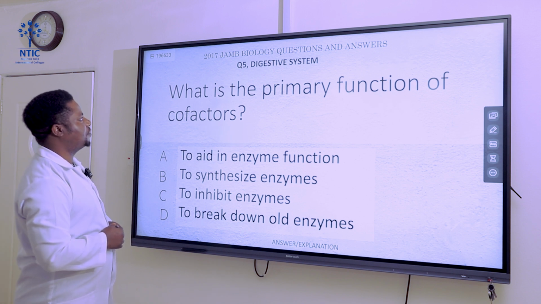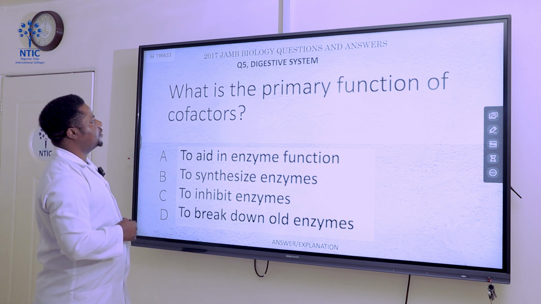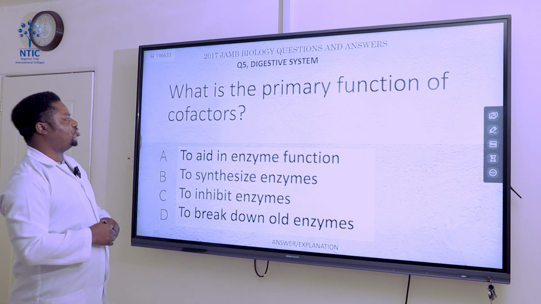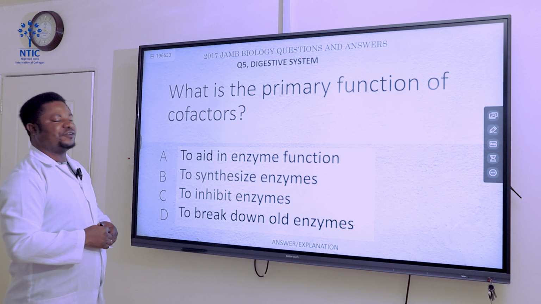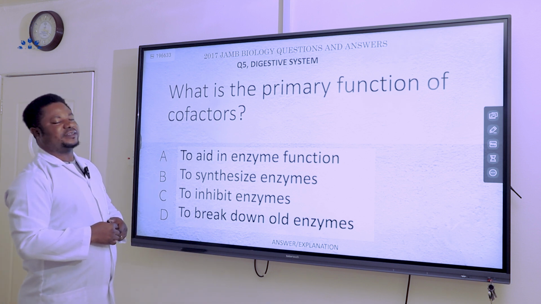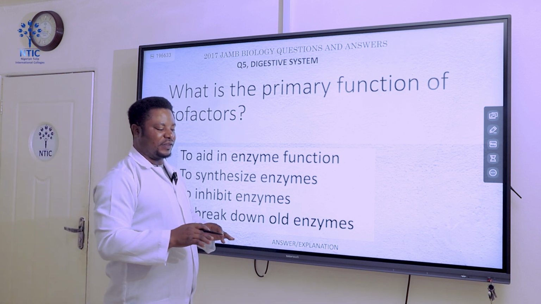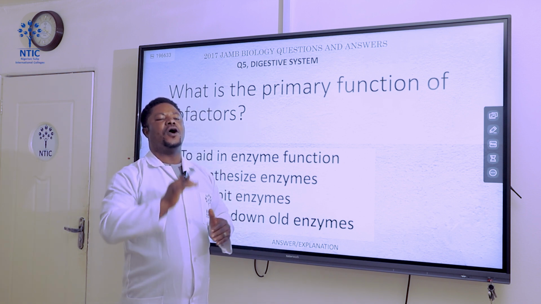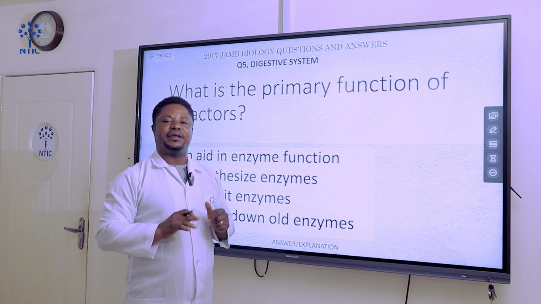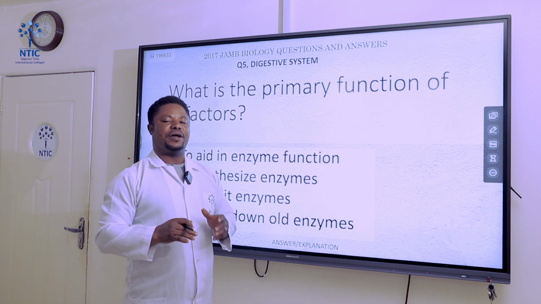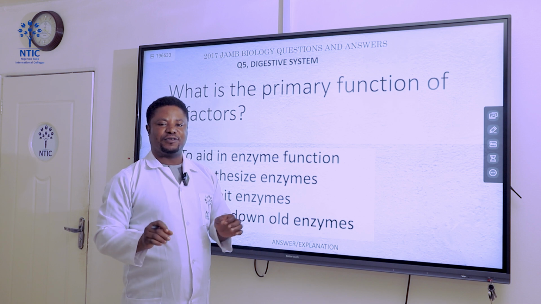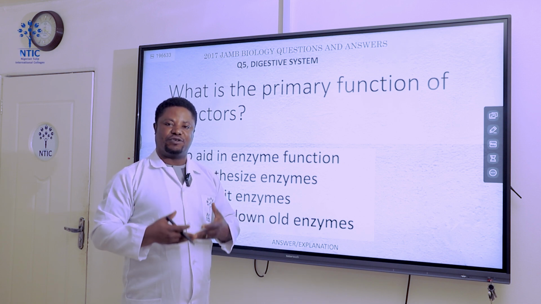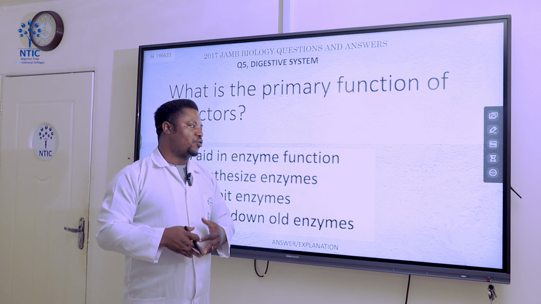Question number 5. Digestive system. Okay, this question is from digestive system. We said, what is the primary function of the cofactor? We all know that enzymes actually work best in a certain temperature. Without this temperature, or below this temperature, enzymes cannot function very well. And for enzymes to function very well, we actually need some substances, some elements that will make this enzyme function very well, and these substances are called cofactors.